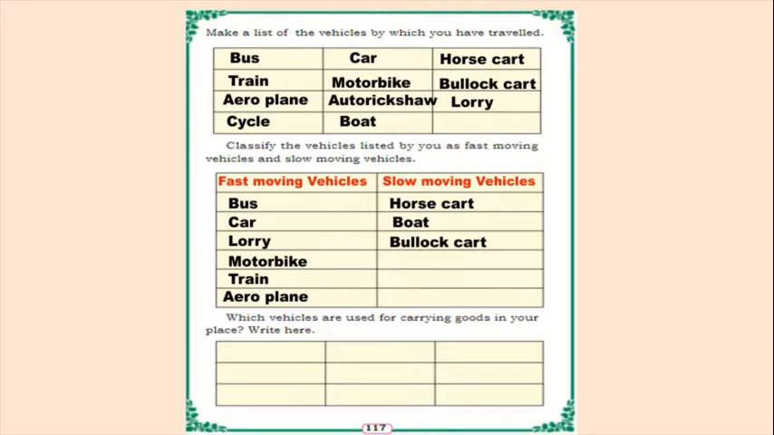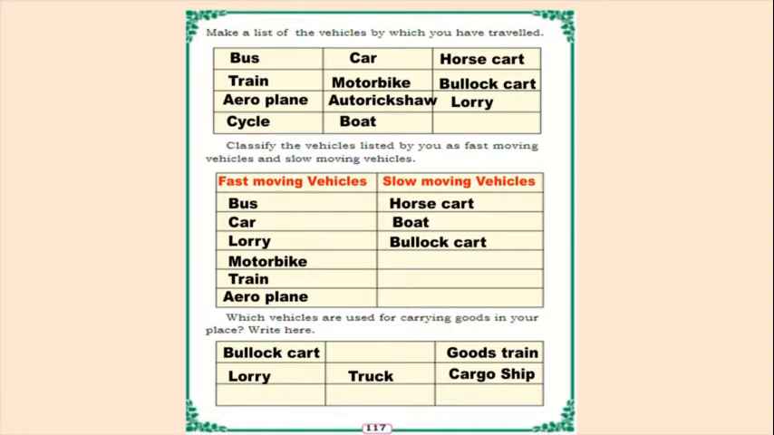Next, which vehicles are used for carrying goods in your place? All the vehicles do not carry goods, and all the vehicles do not carry people. So here we should write which vehicles are used for carrying goods: bullock cart, lorry, truck, and even goods train, cargo ship.